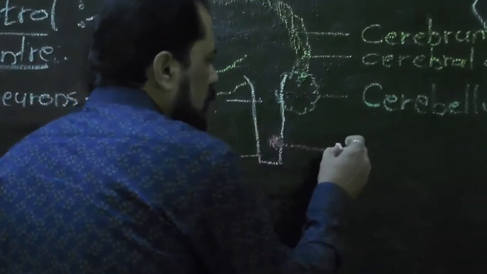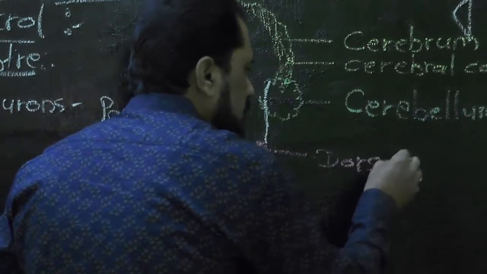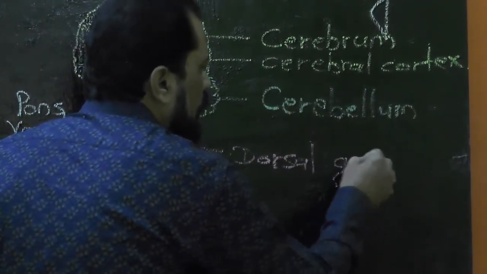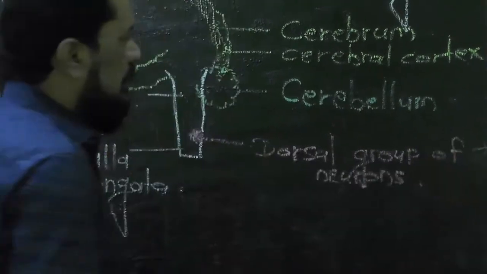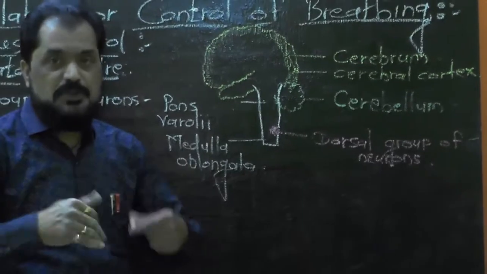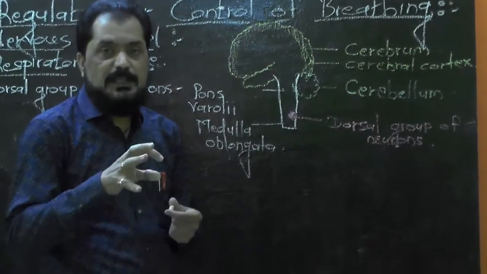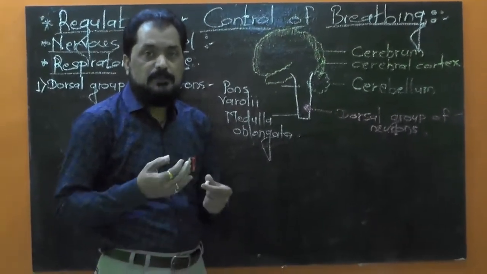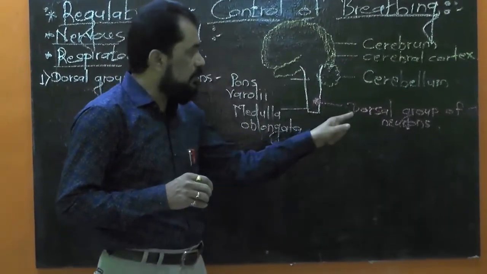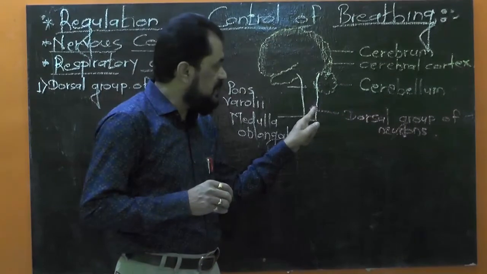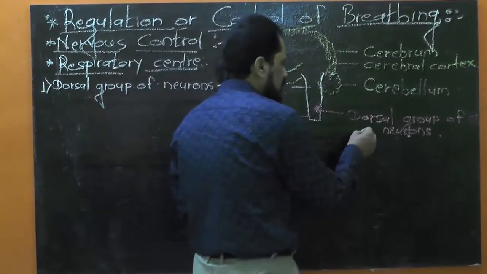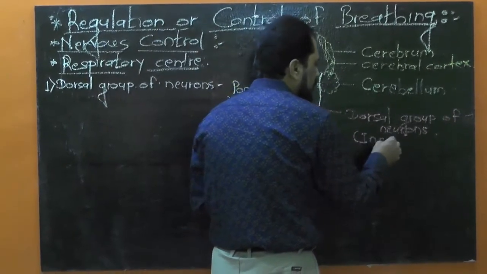Here is the dorsal group of neurons. This group of neurons mainly causes inspiration, means it is mainly responsible to control the act of inhalation, inspiration, and that's why this dorsal group of neurons present in the dorsal region of medulla oblongata is also known as inspiratory center.